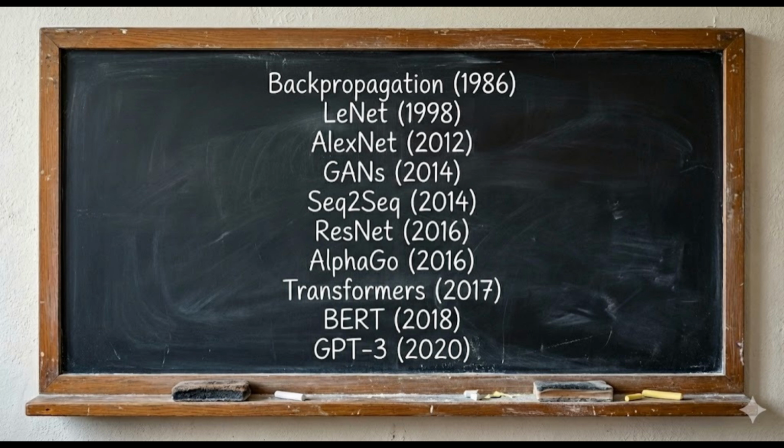7. AlphaGo, 2016. Strategic AI. 8. Transformers, 2017. Attention changes everything. 9. BERT, 2018. Pre-training for NLP. And 10. GPT-3, 2020. Scale unlocks emergence. 10 papers, 40 years of research, and we're living in the world they created.